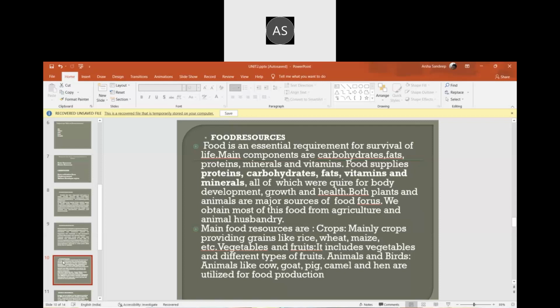Food is what we all live for, right? Food is a very important resource, a basic need of a person. Food is an essential requirement for the survival of life. Many components, carbohydrates, fats, proteins, minerals, and vitamins, are there. In our food we need a balanced diet. If we have carbohydrates, fats, proteins, minerals, and vitamins, then it's a balanced diet.